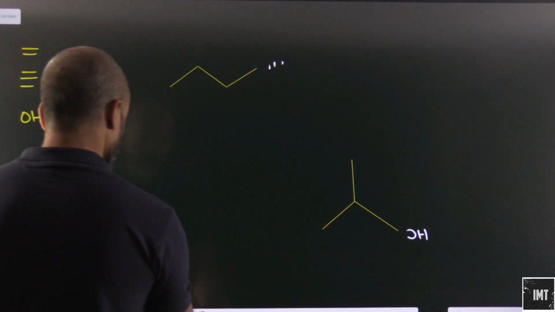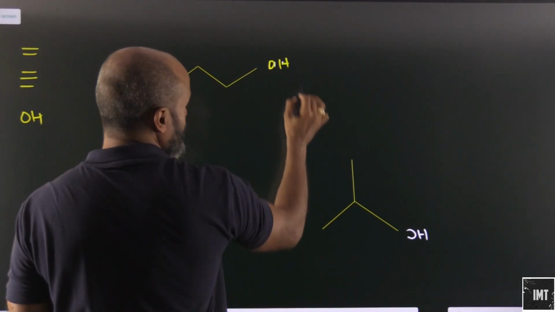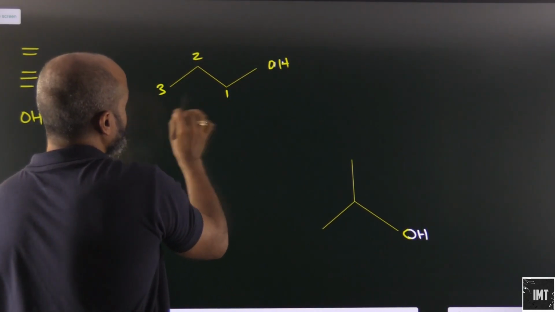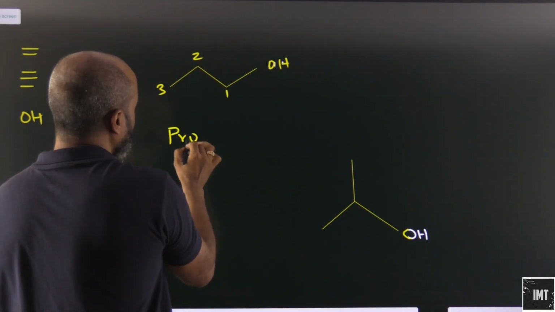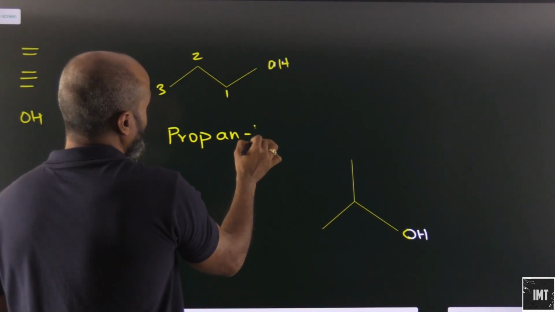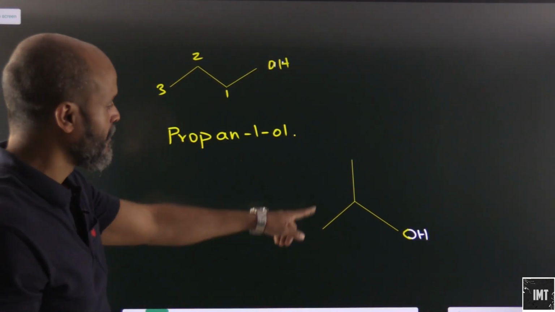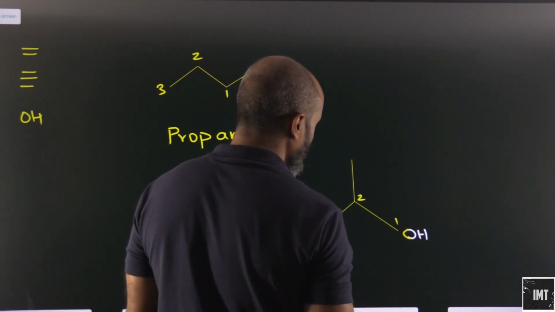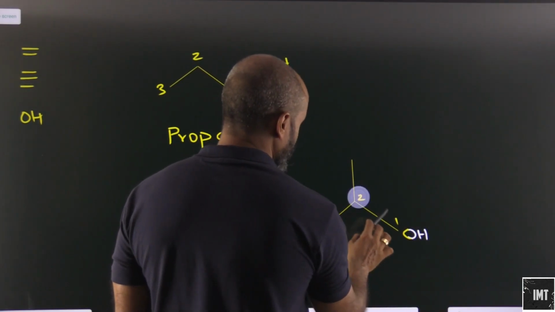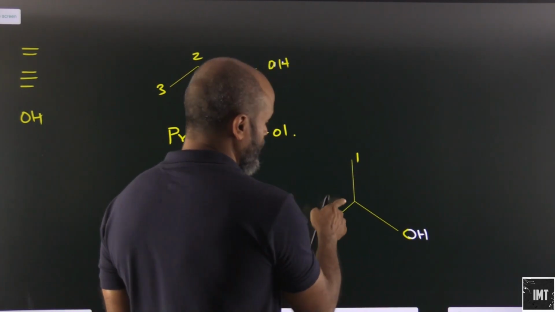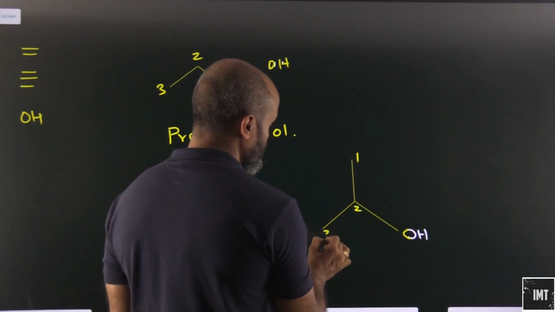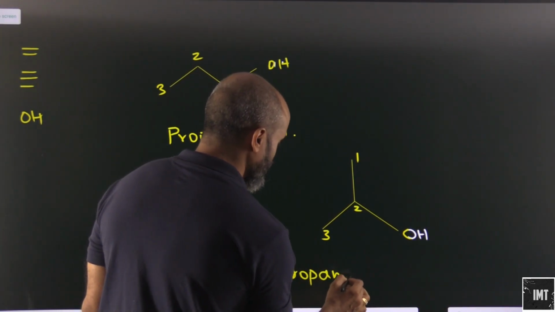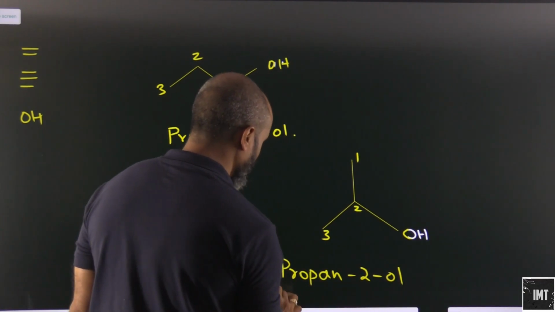Let's look at this here. This is the OH group, so this will be 1, 2, 3. This will be propan-1-ol. Let's look at this one here. Either this has to be 1 or this has to be 1. So 1, 2, 3. This will be propan-2-ol.